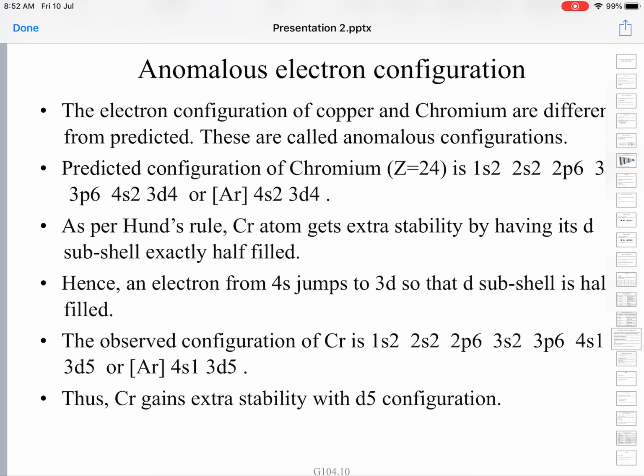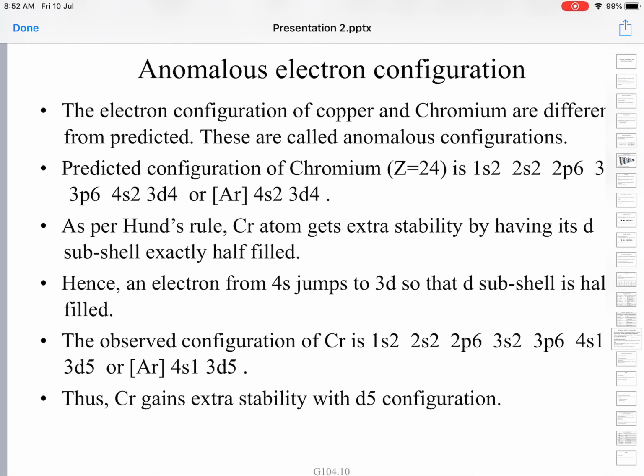They differ from the predicted values. Chromium's atomic number is 24, so you should have a configuration of 4s2 and 3d4. But as per Hund's rule, the chromium atom gets extra stability when an electron from 4s jumps to the 3d subshell, giving argon core 4s1 3d5.